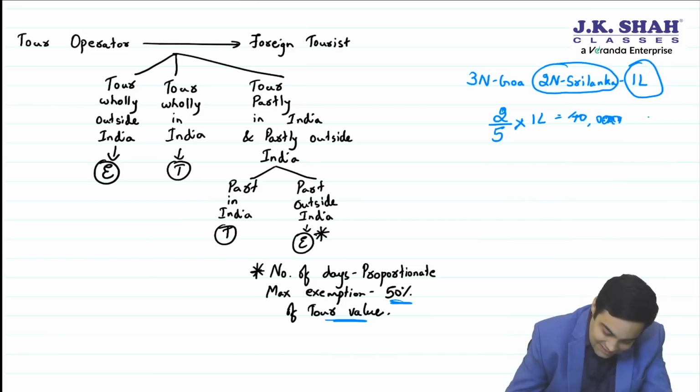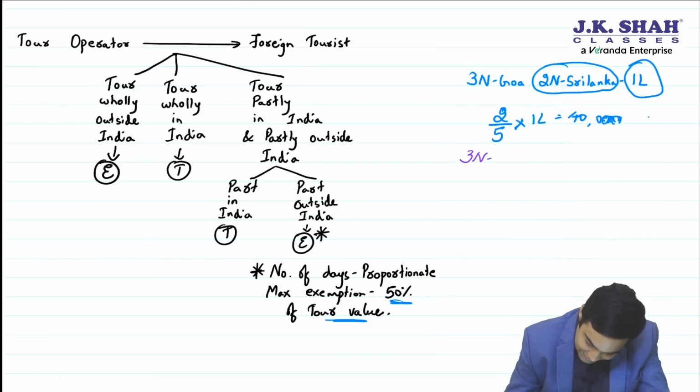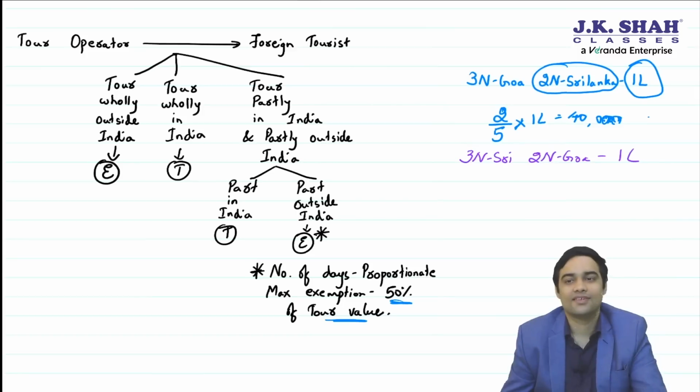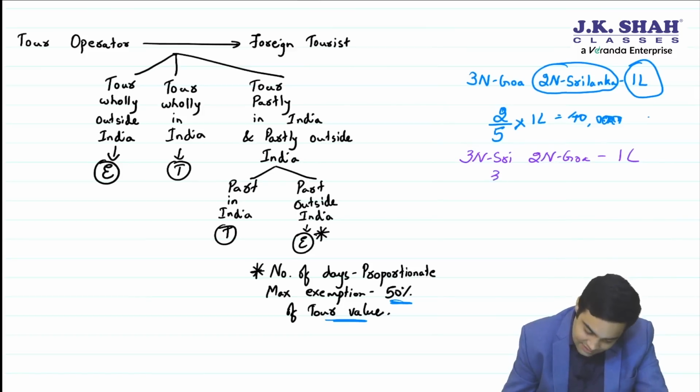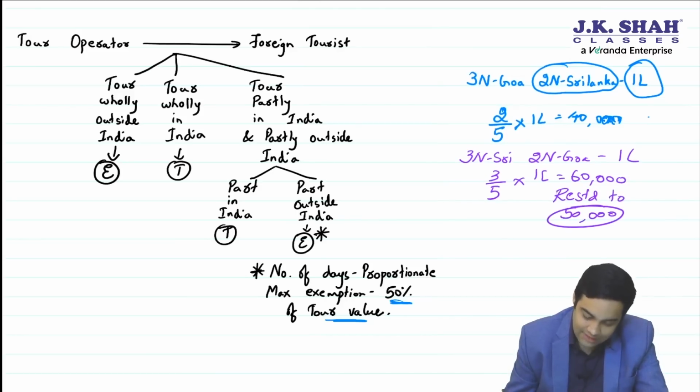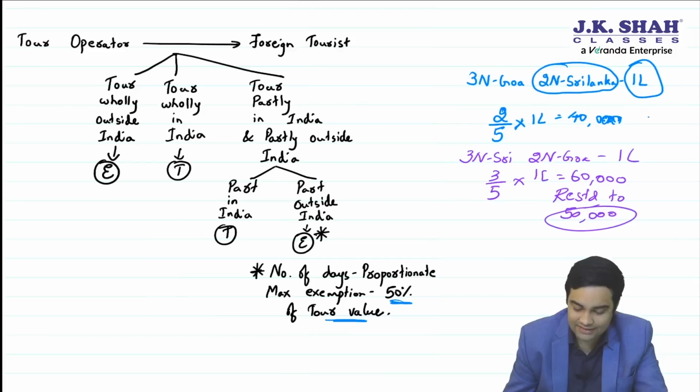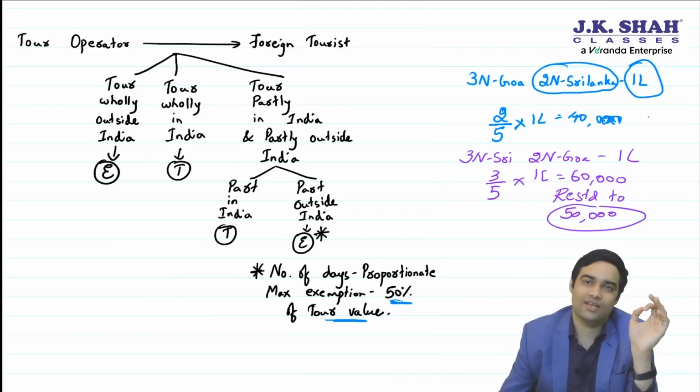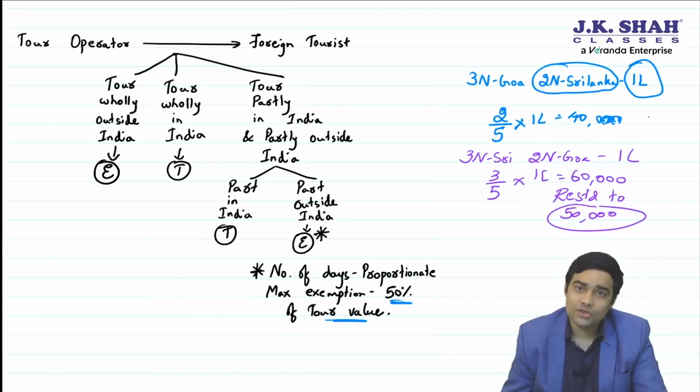Now let's change this. 3 nights Sri Lanka and 2 nights Goa for 1 lakh. Sir, then in that case 3 by 5 into 1 lakh, 60,000 exemption, sir. No, 60,000 is restricted to 50,000, because the maximum exemption which can be claimed under this provision is 50% of the total tour value.